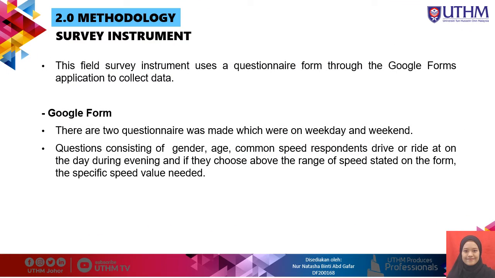Next is the survey instrument. This field survey uses a questionnaire form through the Google Forms application to collect the data. In the Google Forms, there are two questionnaires, one for the weekday and one for the weekend. The questions consist of gender, age, and the common speed at which respondents drive or ride during the day and evening, and if they choose above the range that is stated, they need to write the specific value.